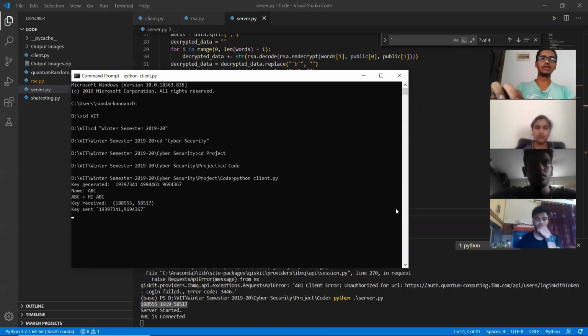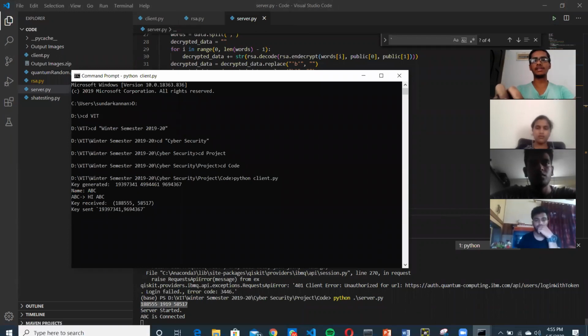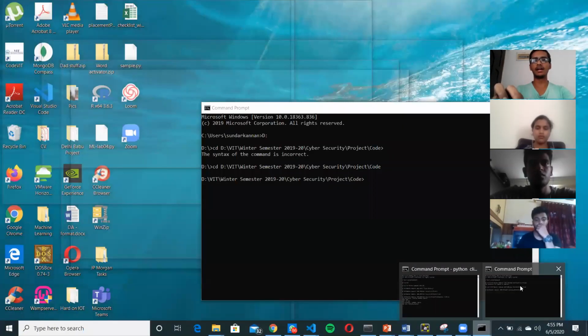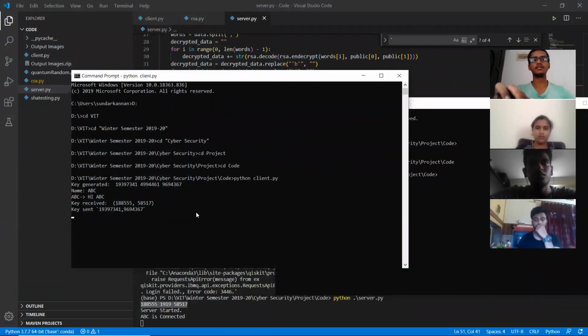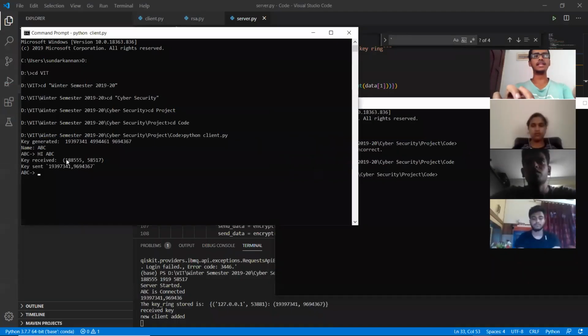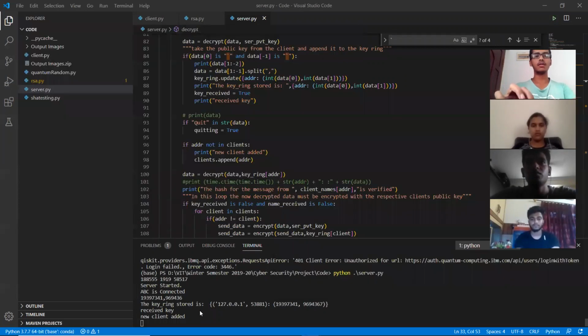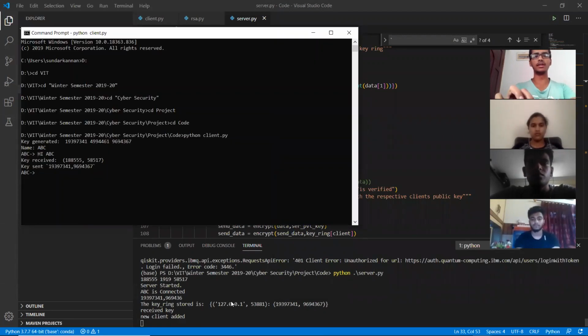This process will take a bit long because of the large numbers which we've used. And this is one message which is being sent to the server now. In parallel, let me start another command prompt where I'll start another client. Okay, so now we've seen that the key has been sent to the server and one client has established this connection. Now we come to the client side, we can see that the new client has been added, along with the address of the client as well as the key.